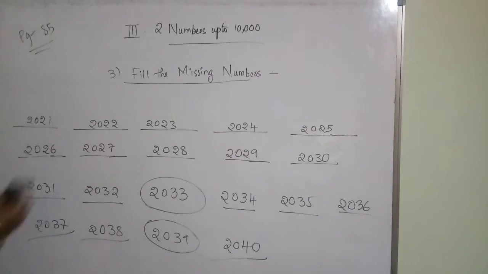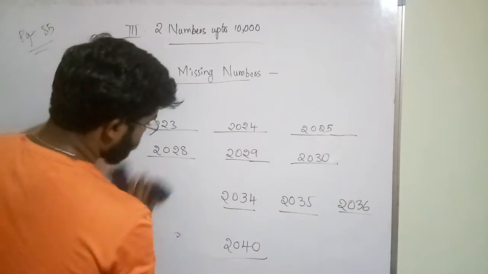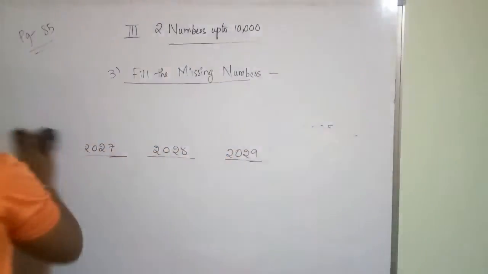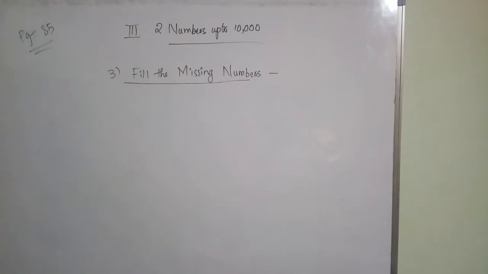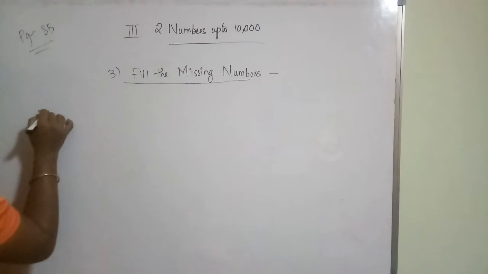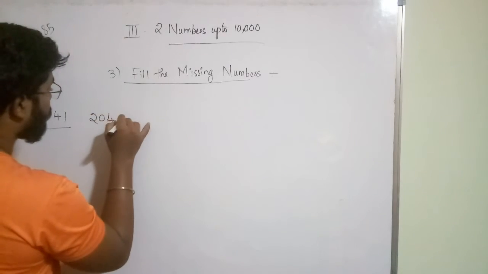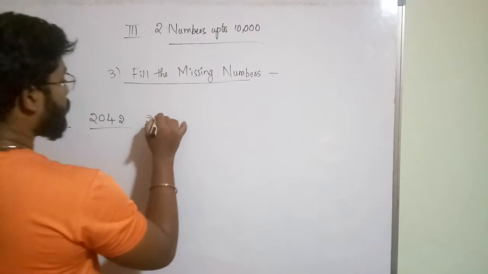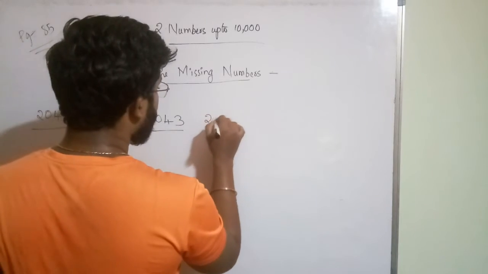Next one is you have to continue the same numbers. Okay, 2040 we have completed up to 2040. After that we will get 2041, 2042. Okay, next 2043. Next 2044.